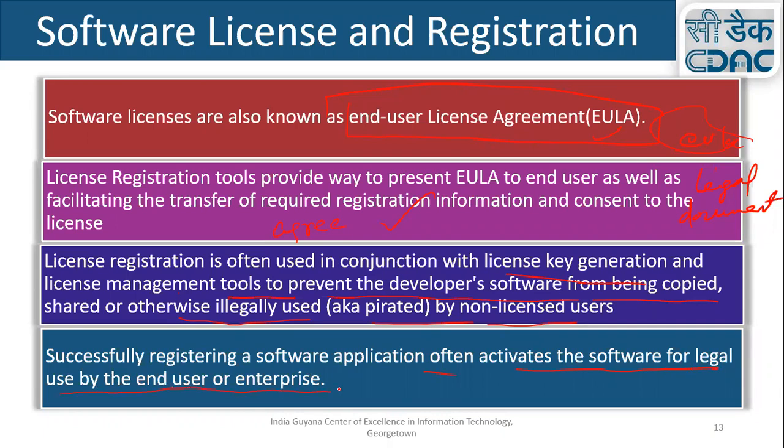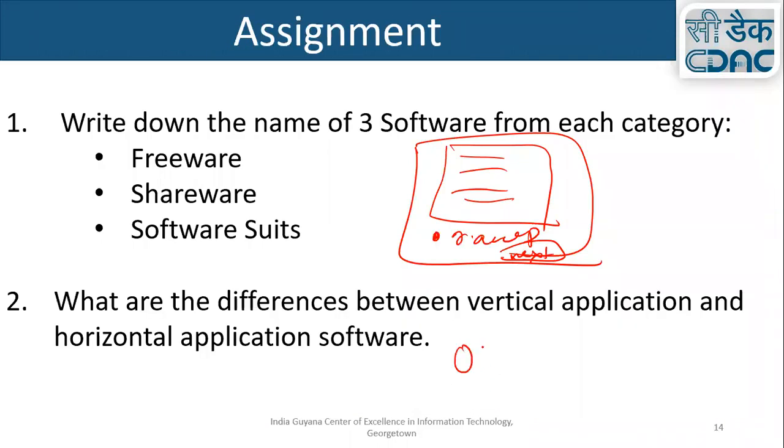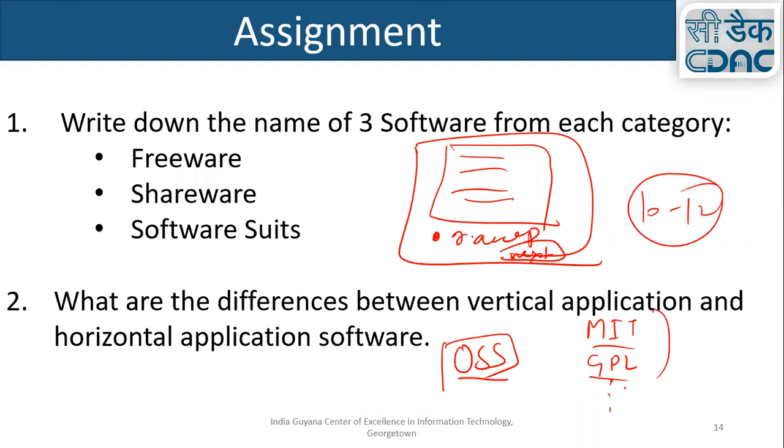My suggestion as an instructor is that you try to understand the end user license agreement. Although nowadays we have to install so many programs, so it's sometimes feasible and sometimes not. One more good thing is that in the open source industry, OSS software has different types of licenses like the MIT license and the GPL license. There are different terms, and there are about 10 or 12 types of license, built as structured documents.